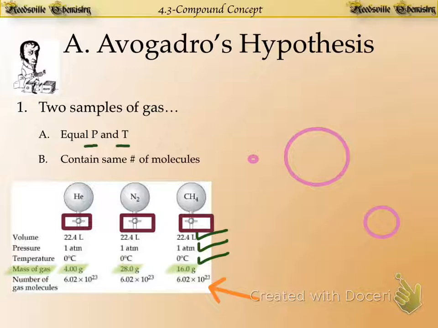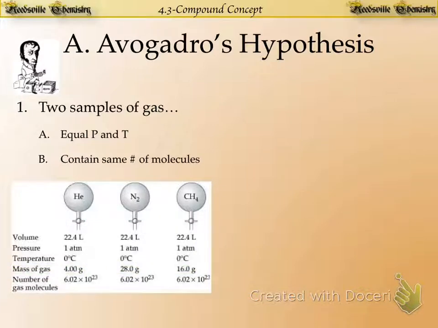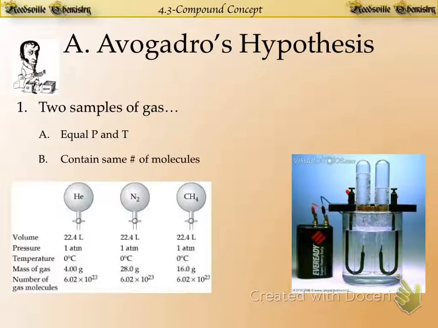All right, so let's get back to the topic at hand, Avogadro's hypothesis. Again, he says that two samples of gas, no matter what they are, if they're at equal pressures and temperatures, will contain exactly the same number of molecules. So how does this help us understand compounds?